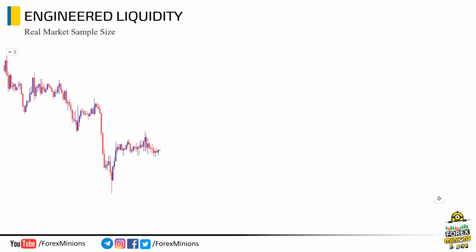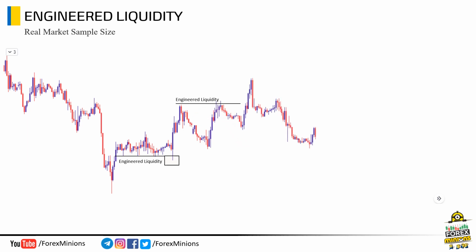Let's study a real market sample for better understanding. This is a chart and price created this low. Check this level, the market created a retail support level to trap them for early buying. This retail support is basically engineered liquidity. Now, price made a move and grabbed this liquidity before going higher. Now, check this level, this is another engineered liquidity level which trapped retail traders to sell here. Notice how price reacted at this point, grabbed this buy side liquidity before moving down.